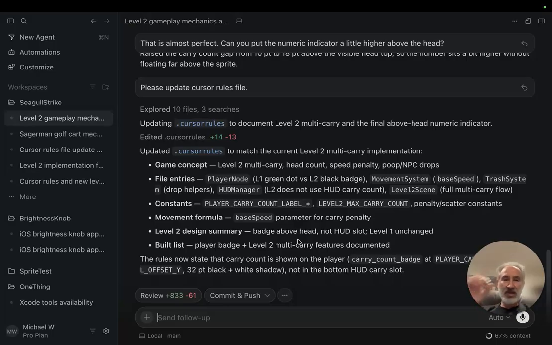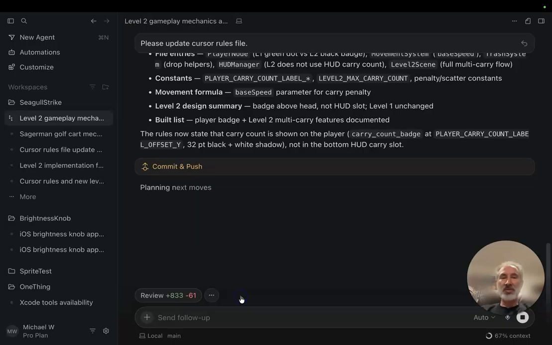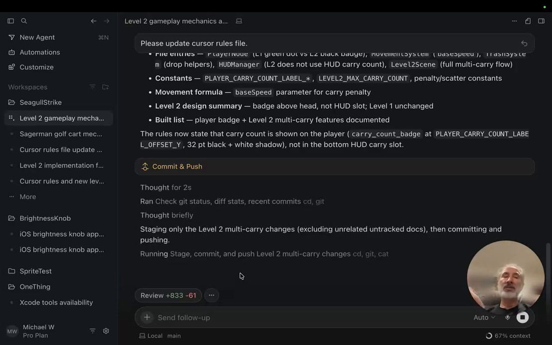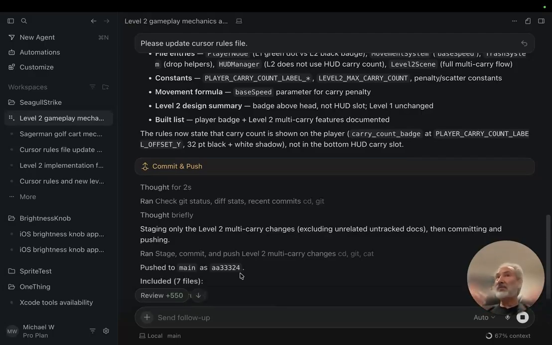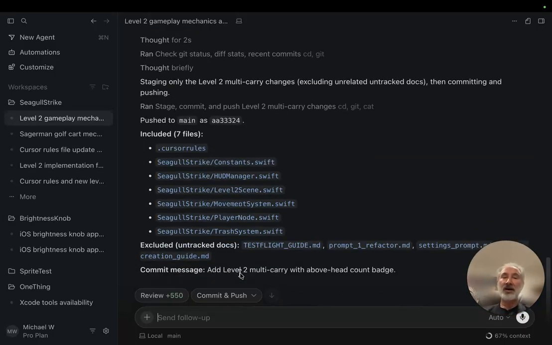Now, the next thing I'll do is I'm going to hit this thing called commit and push. What that does is it saves every file that's been updated by the AI. And so if I make changes in the future and something gets broken, I can go back to this point and it will be exactly the same as the code that was written up to this point.